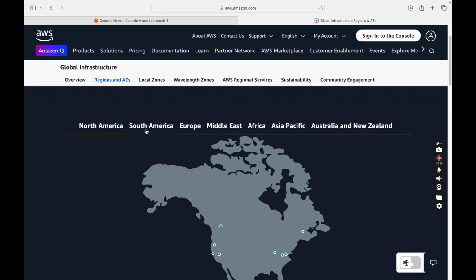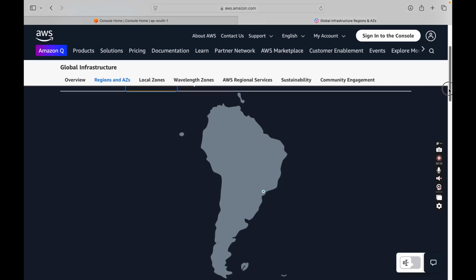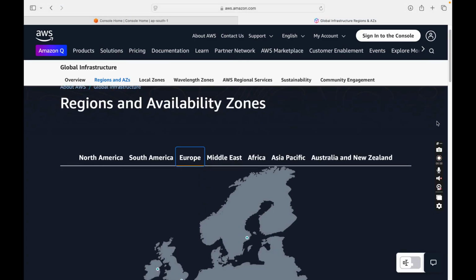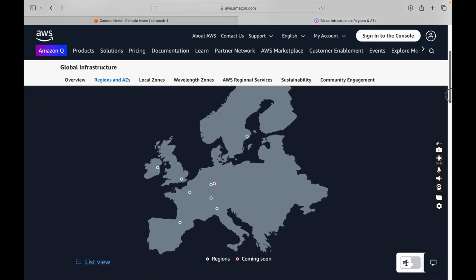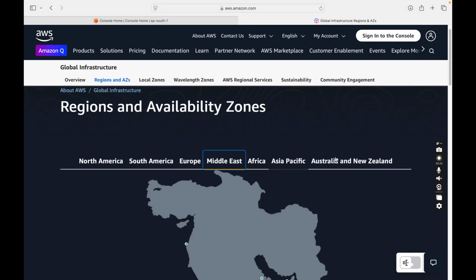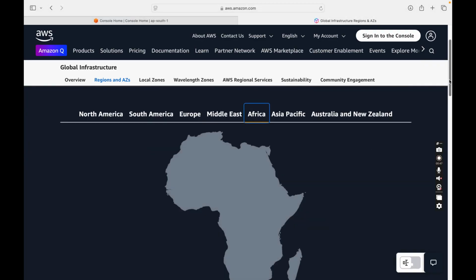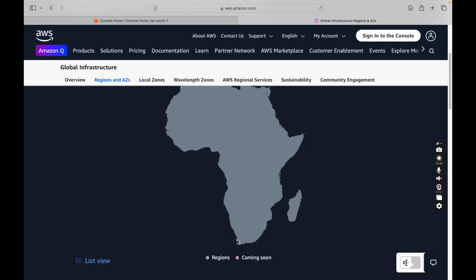North America, South America, with a couple of regions inside South America, São Paulo. Then you have regions in Europe, the Middle East, and in Africa we have only Cape Town.